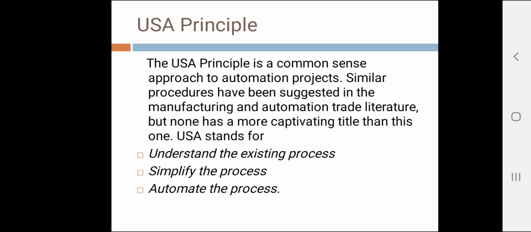An automation migration strategy might be implemented for a new product that has not yet proven itself. So this is the basic step of applying the USA principle: understand the existing process, simplify the process, and next, automate the process. To automate the process, we have to consider different strategies. What are these different strategies?